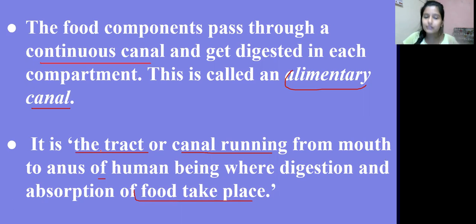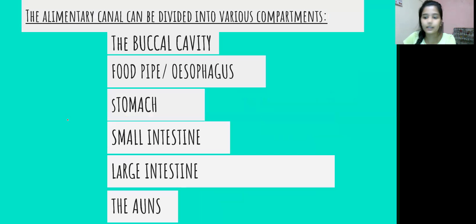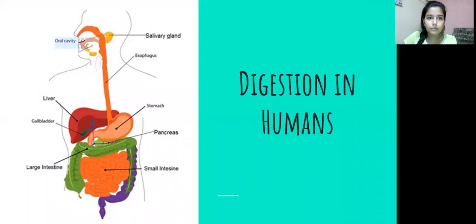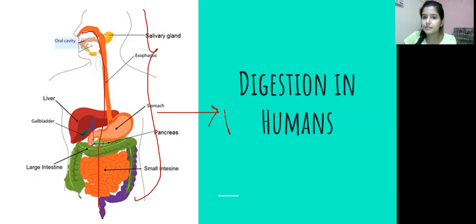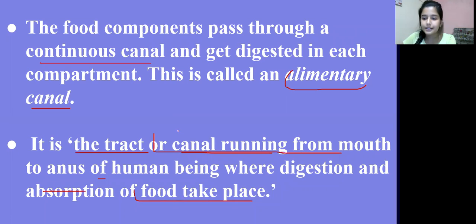So we know that कि जो food का digestion और absorption है वो कहाँ हो रहा है? Canal running from the mouth to anus. So हमने काफी बार एक human digestive system की diagram देखी है. You can see this. So from the mouth to the anus, this is the alimentary canal, or we can say the digestive system of human beings, right? So we'll come to this later.